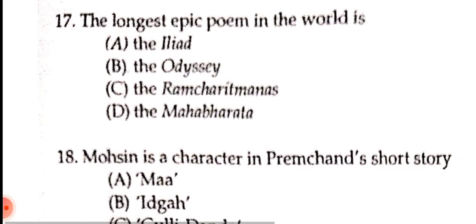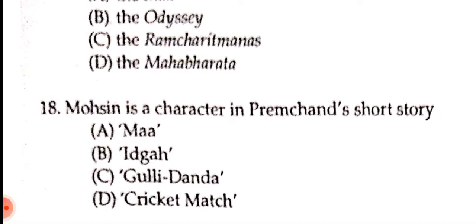Next question. Mohsin is a character in Premchand's short story. Premchand's works fall under Indian literature, so if you don't know about it, that means you have not done your research. So please do it. Number A, Ma, number B, Idgah, number C, Gali Danda, number D, Cricket Match. So what is the correct option?